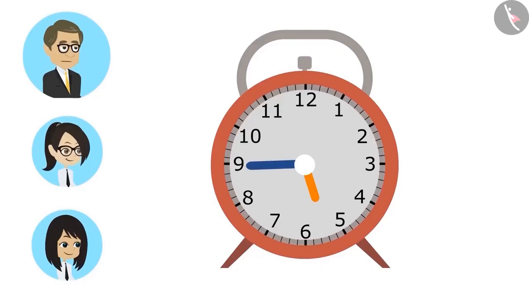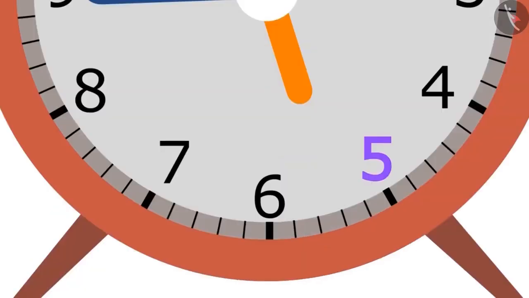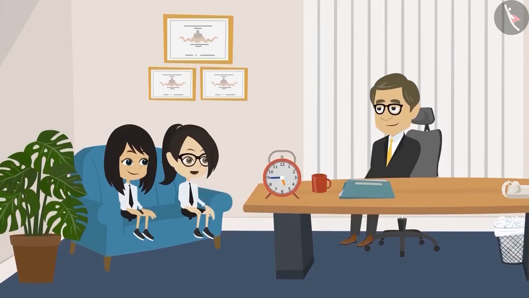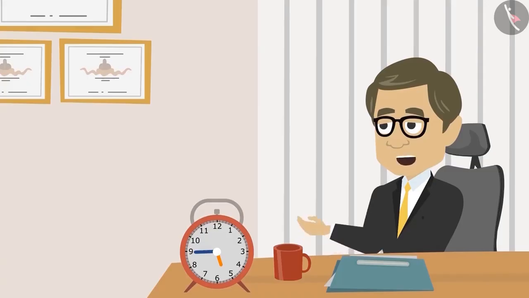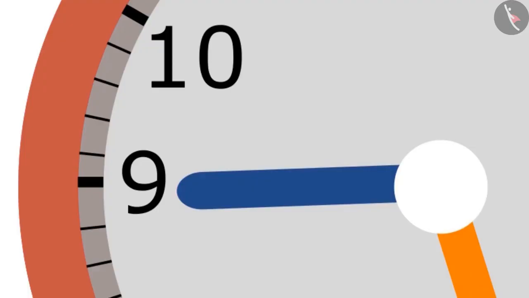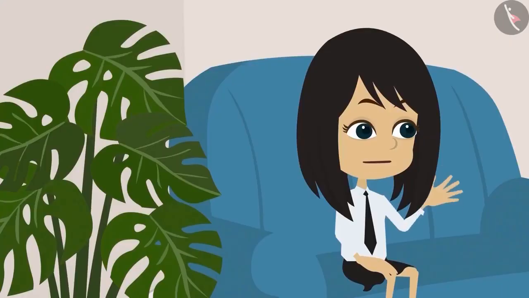Yes, sir. If the hour hand moves ahead of 5 but is behind 6, then it becomes certain that it is more than 5 and less than 6 o'clock. Yes, sir. Even this is understood. How much more or less can be found by reading the minute hand? Yes, sir.